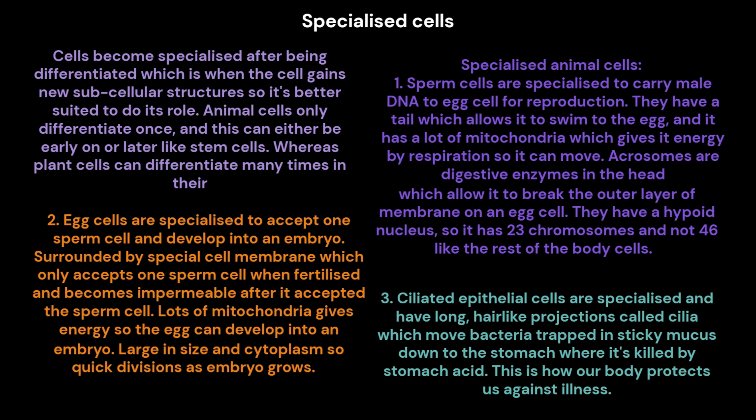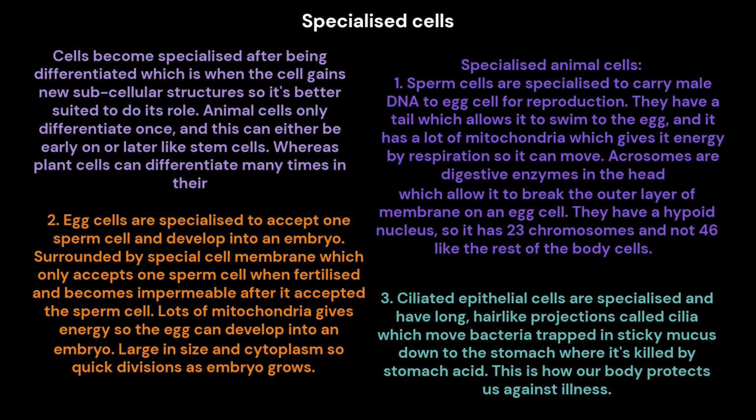Specialized cells. Cells become specialized after being differentiated, which is when the cell gains new subcellular structures, so it's better suited to do its role. Animal cells only differentiate once, and this can either be early on or later like stem cells, whereas plant cells can differentiate many times in their lives.